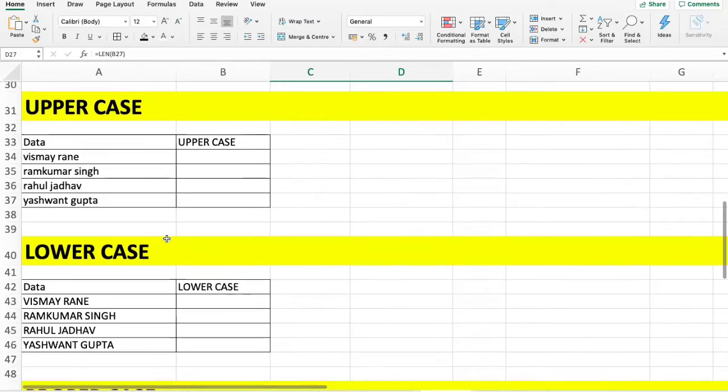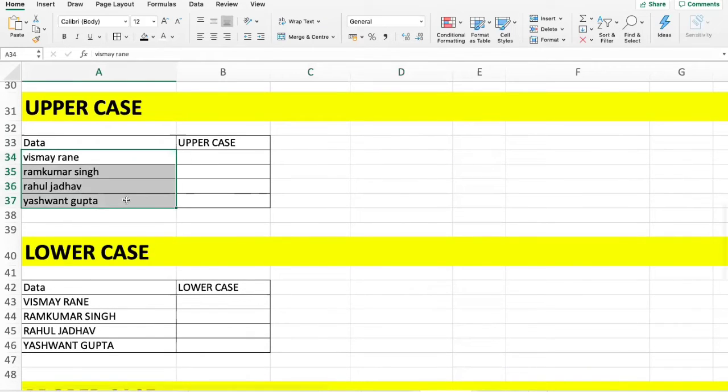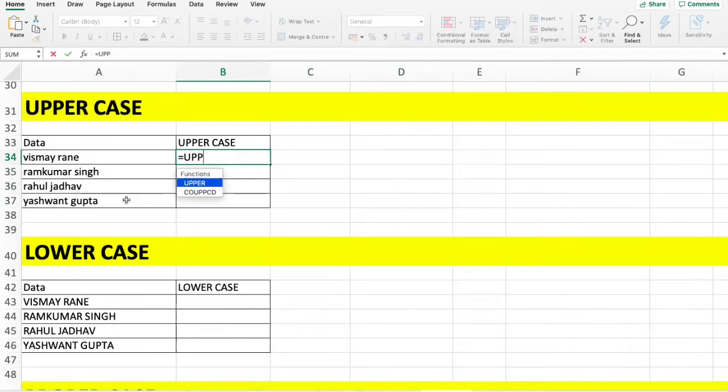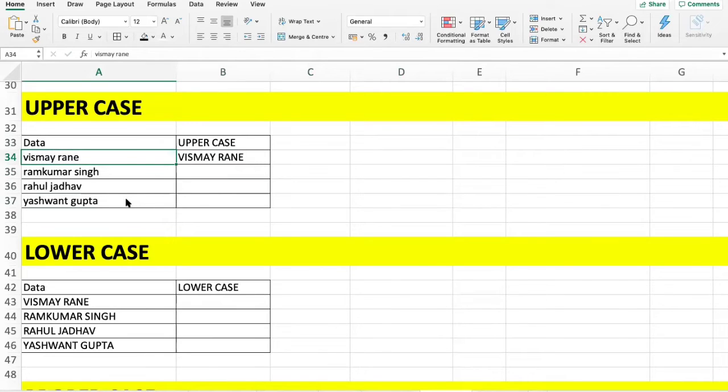So let's move on to upper and lower. This is the data where I have a set of cells all in small, and I want them in uppercase. So simply equal to UPPER, open bracket, select that particular cell, and close bracket. What was in small is now in uppercase. I copy this and paste it.